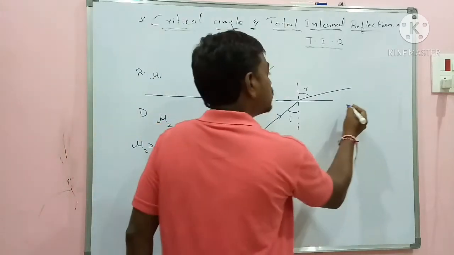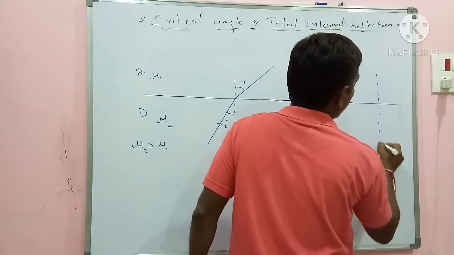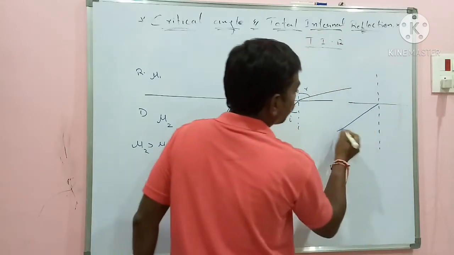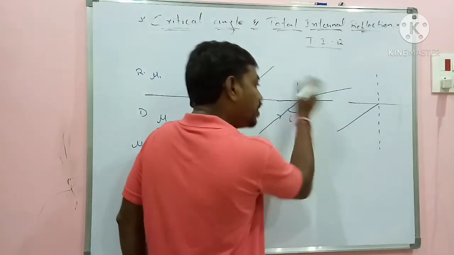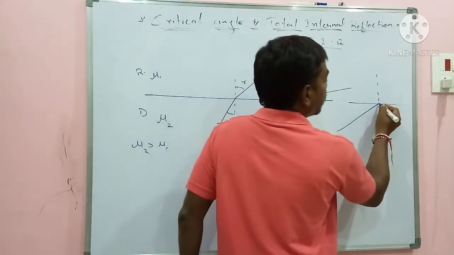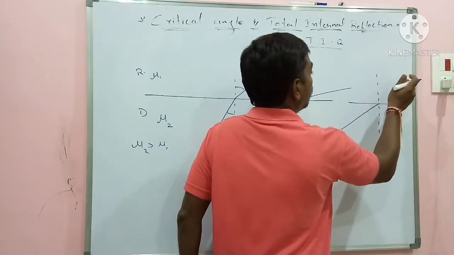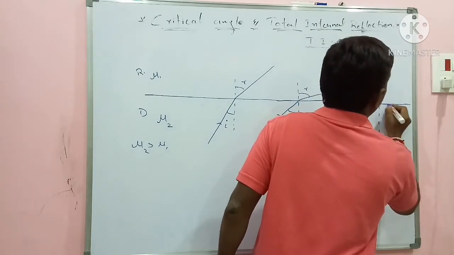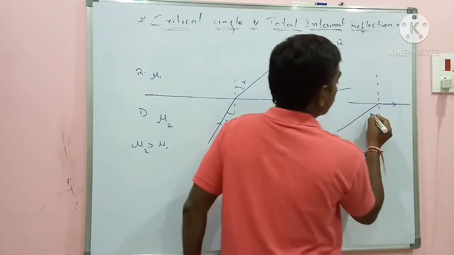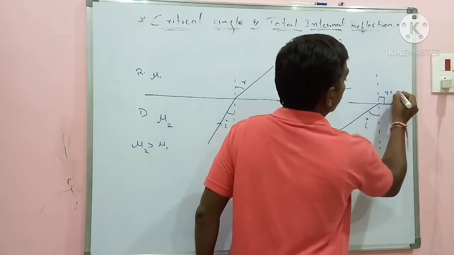If you still further increase the I value, this R value should increase further. What will happen is this ray will not enter into this particular rarer medium. Instead it will graze along the interface. So for this particular I, the R value is 90 degrees.